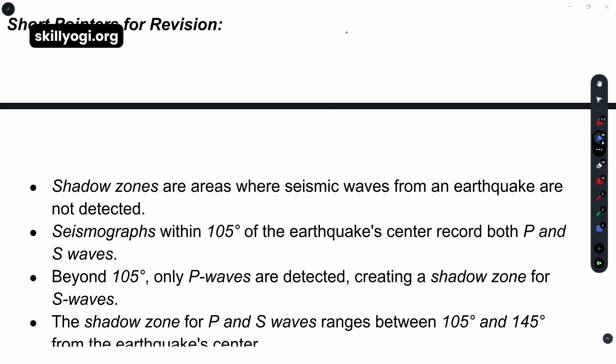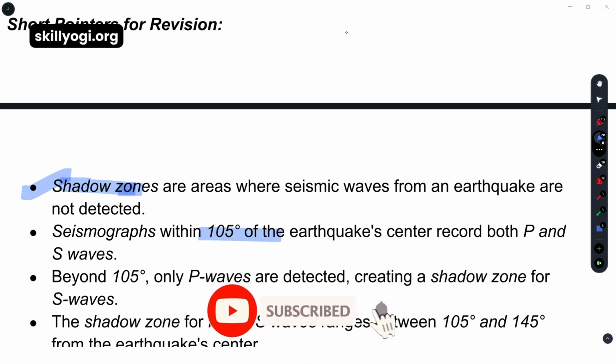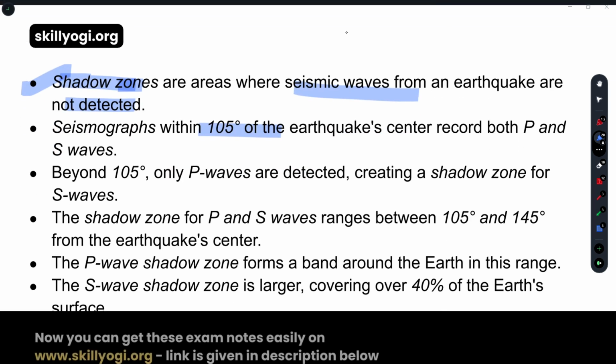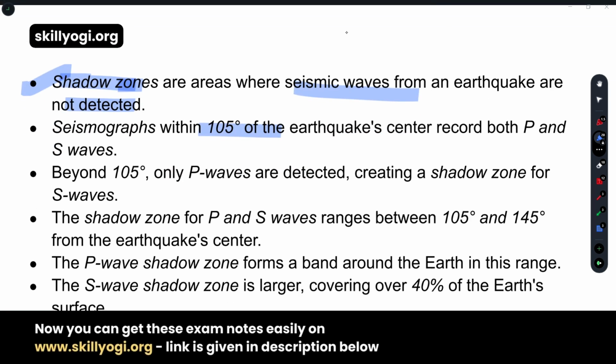Some revision points are also given. Shadow zone: from which area to which area? 105 degrees to 145 degrees, where seismic waves from an earthquake are not detected. Beyond 105 degrees, S waves are not detected, creating a shadow zone for S waves also.